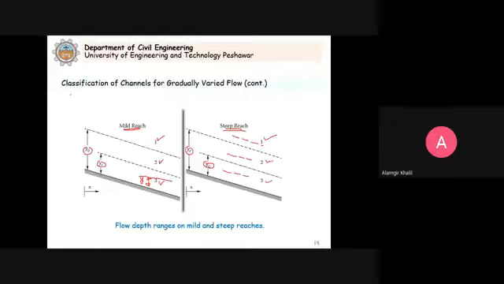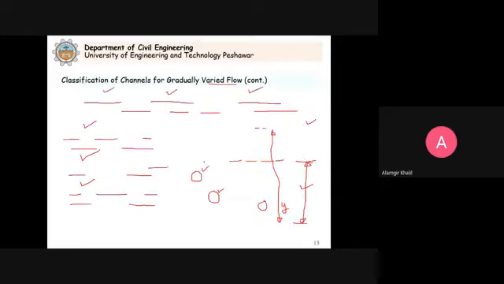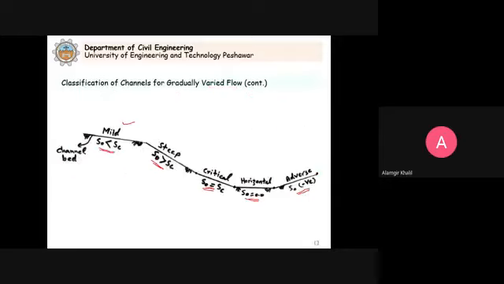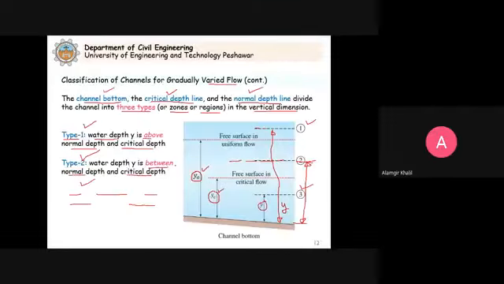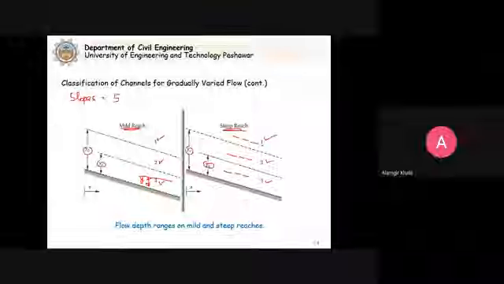We study 5 types of slopes in the channel. So how many slopes have we studied now for our understanding? 5 types. Mild slope, steep slope, critical slope, horizontal slope, adverse slope. So now we have studied 5 types of slopes. And for each slope, you can see here mild slope or steep slope, for each slope, 3 zones exist.